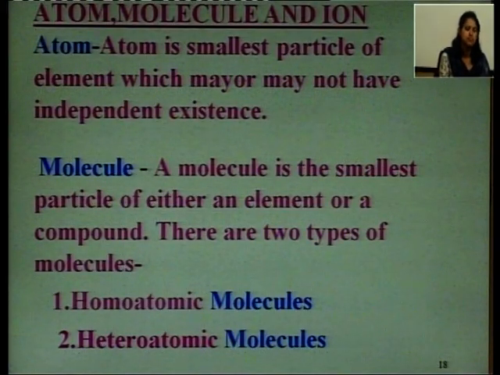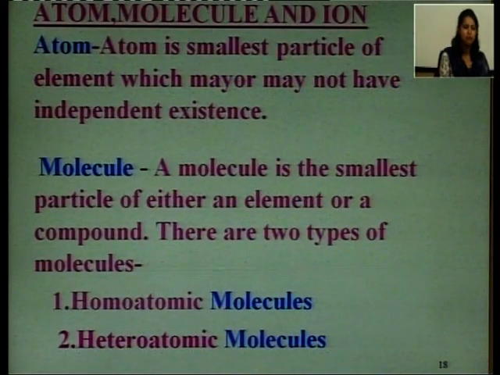So, what is the difference between the definitions? Atoms may or may not have independent existence, but molecules have independent existence, because oxygen is not present in its atomic form, but it can be present in its molecular form which is more stable.